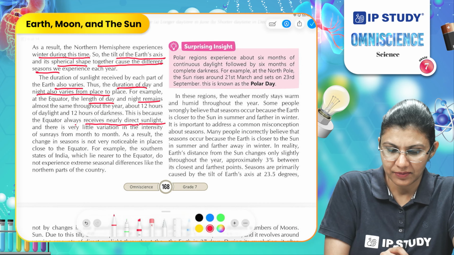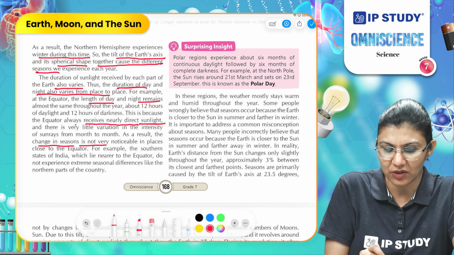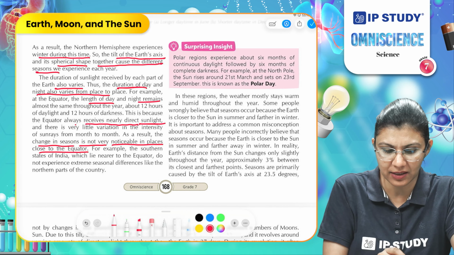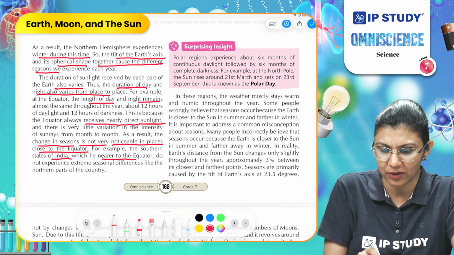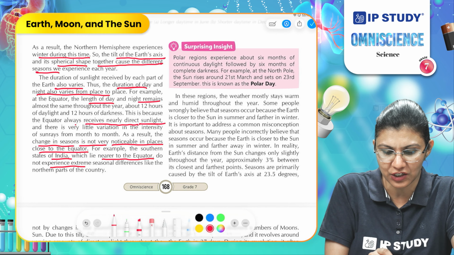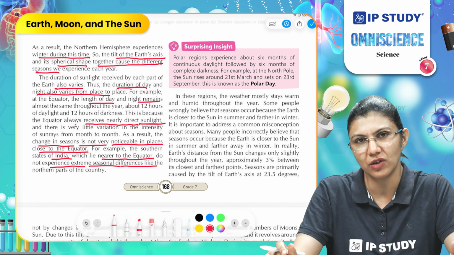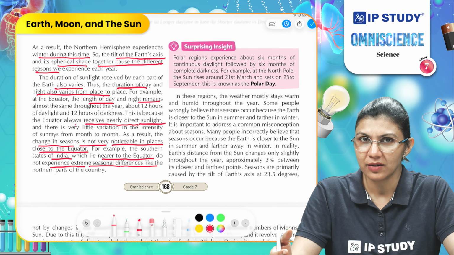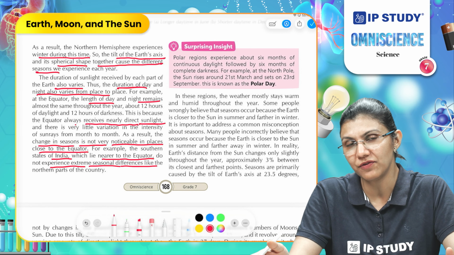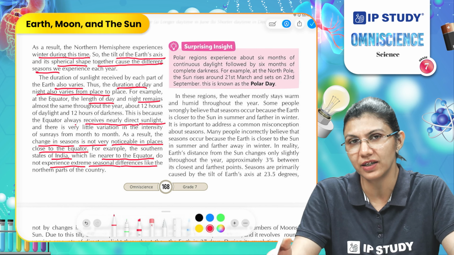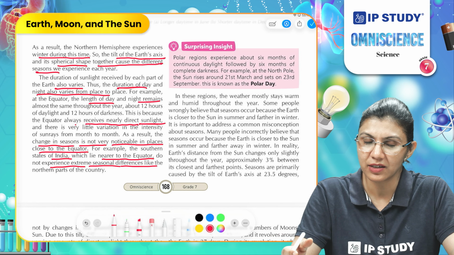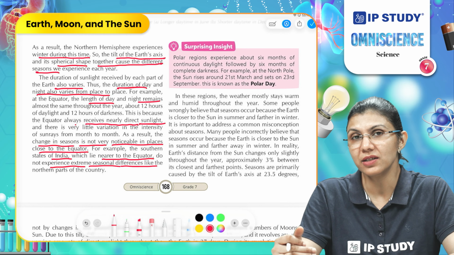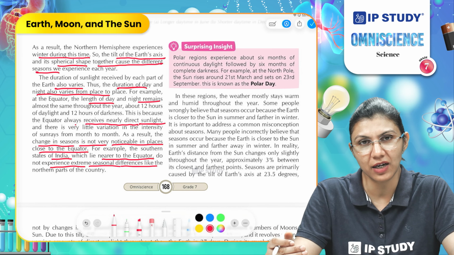As a result, the change in season is not very noticeable in places close to the equator. For example, the southern states of India, which lie near the equator, do not experience extreme seasonal differences like the northern part. In the northern part of India, we experience summers and then an extremely different environment or different weather conditions during the winters. But if you go to the southern states, you do not experience the winters like the northern parts of India.